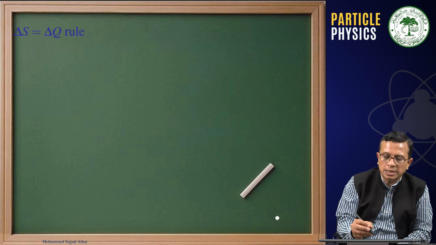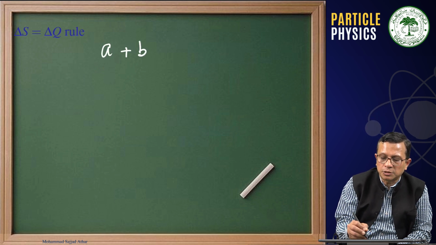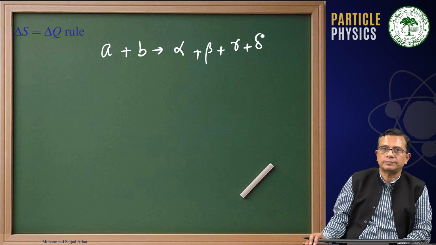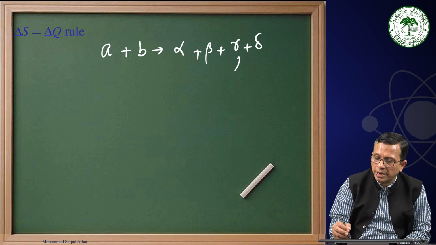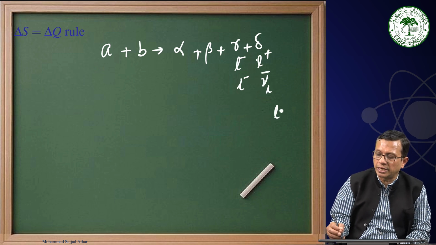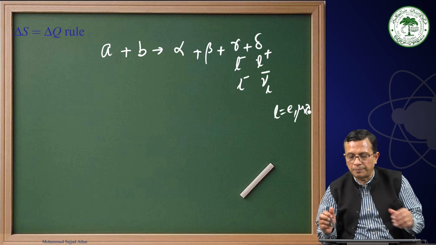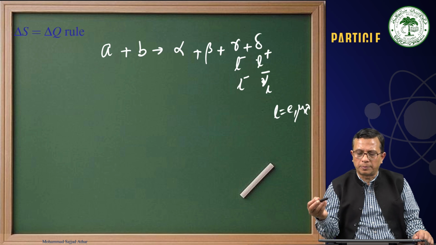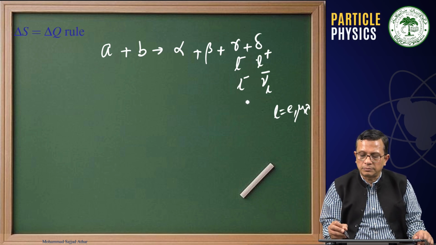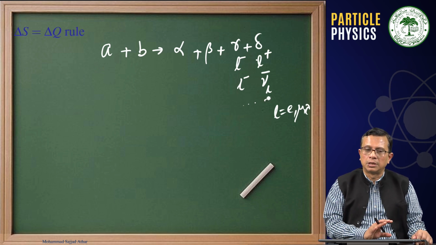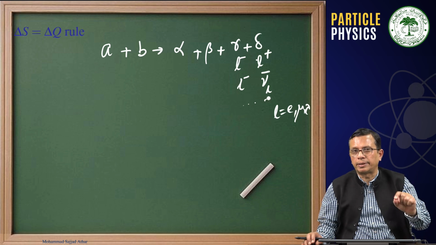Now, the important point is that if you have A plus B going to give you alpha plus beta plus gamma plus delta, and if this gamma and delta are some lepton or anti-lepton, or a neutrino or an anti-neutrino, where L stands for e, mu, tau, any electron type, electron, positron, electron antineutrino, and whatever you talk about, then if you have some other particles here other than hadrons, you won't talk about assigning quantum numbers to them.